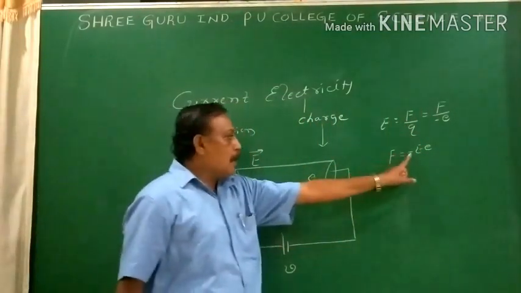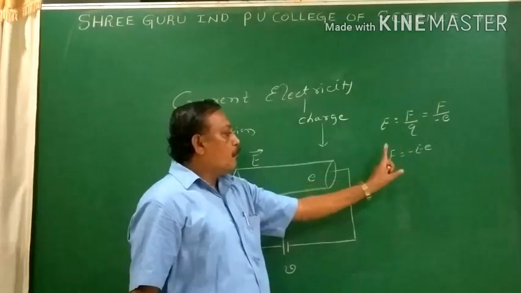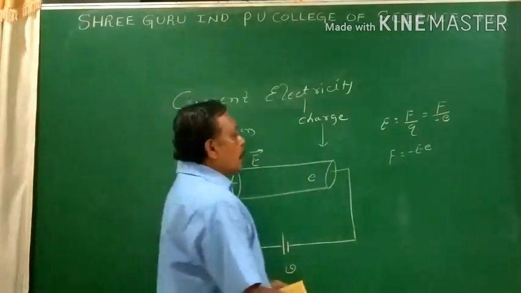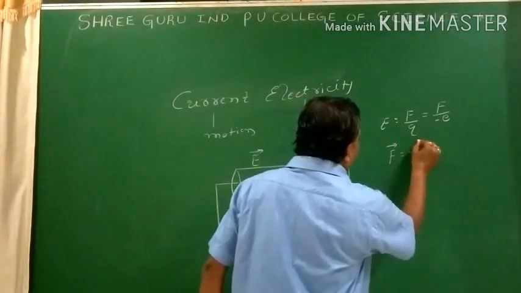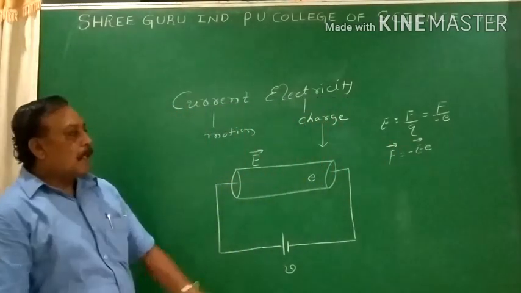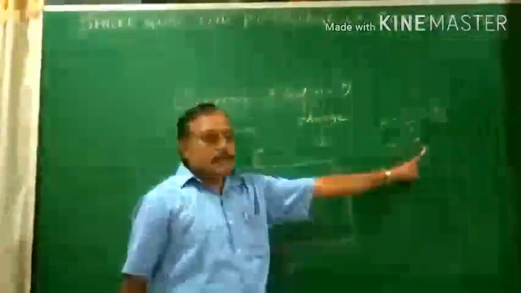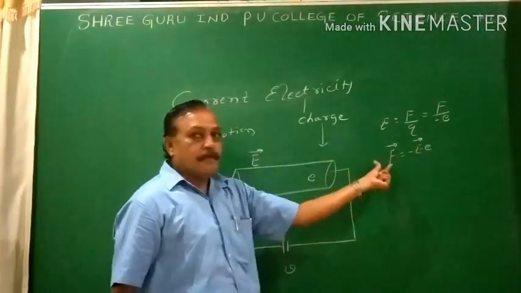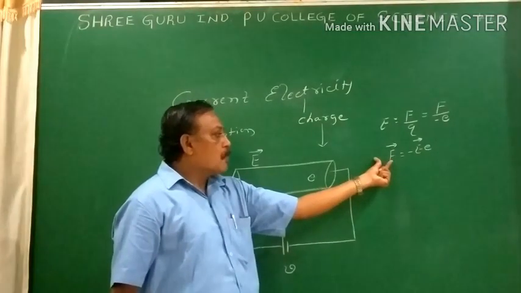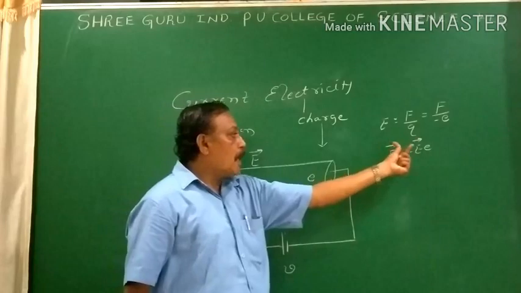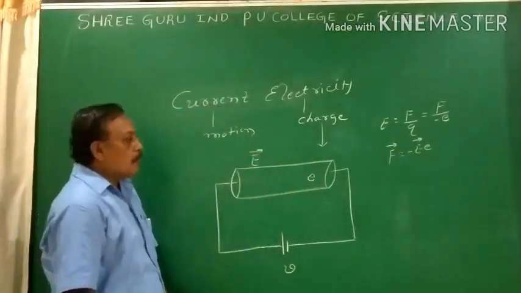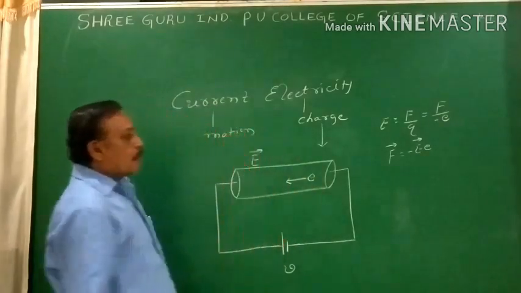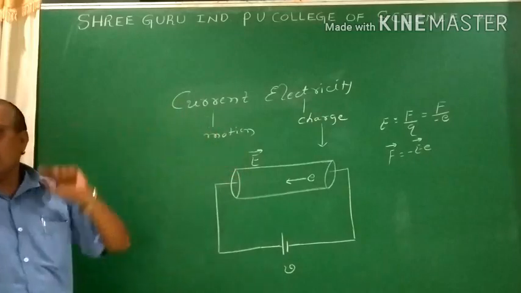The negative sign indicates that the direction of the force experienced by the electron in the region of the electric field is opposite to the direction of the electric field. So these are vector quantities; I represent them with an arrow mark. From the equation it is clear that when the charged particle is in the region of an electric field, it experiences a force. When it experiences the force, since force equals mass into acceleration, the charge is accelerated. So the charges get accelerated and are in motion. The direction of the motion of the electron is opposite to the direction of the electric field.